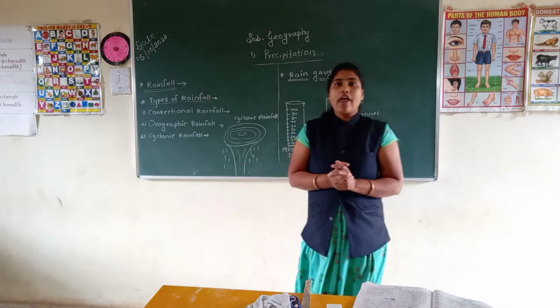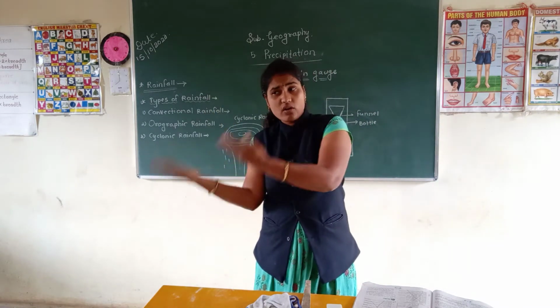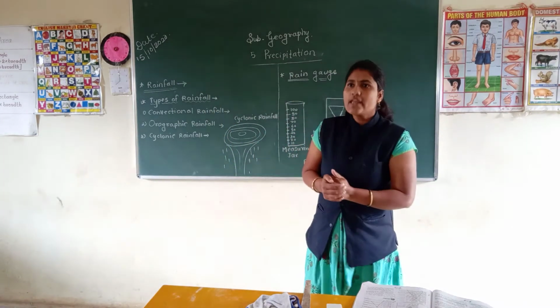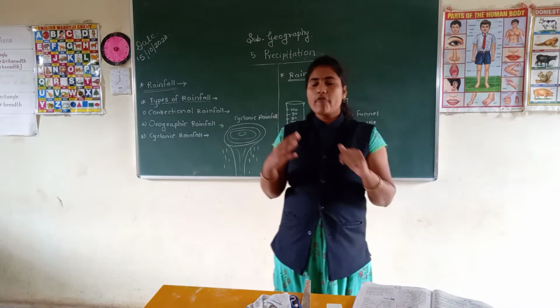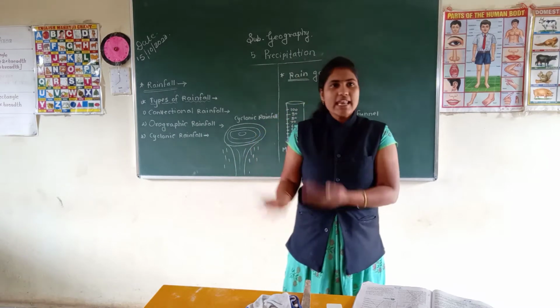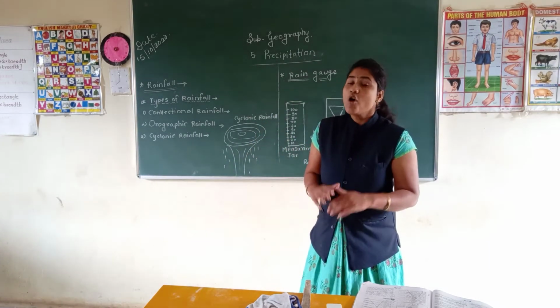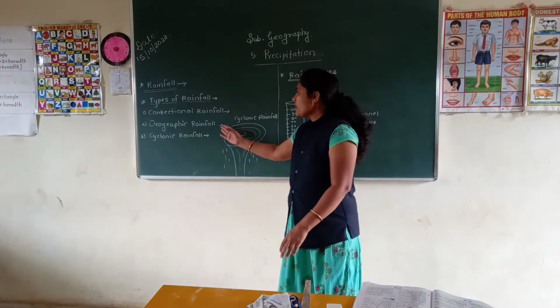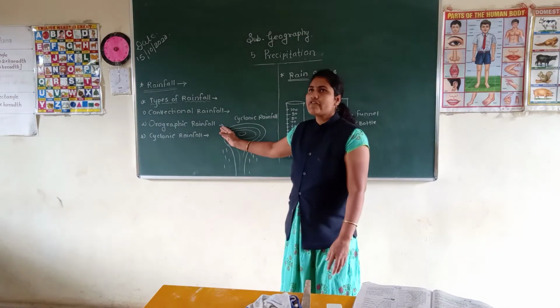And the remaining clouds that cross the mountain have very little water vapor remaining, and that's why a very small quantity of rainfall is found there. It is called the rain shadow area. Okay students, for example, orographic monsoon type of rainfall is found in India.